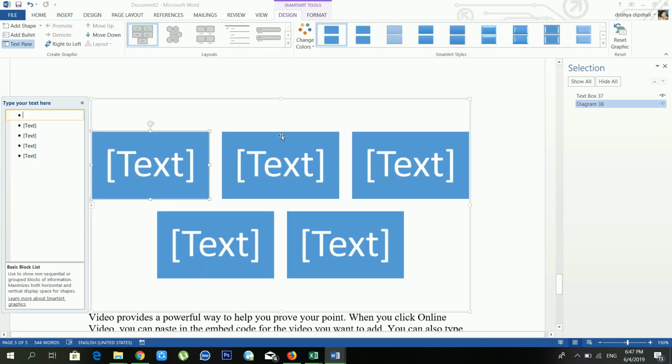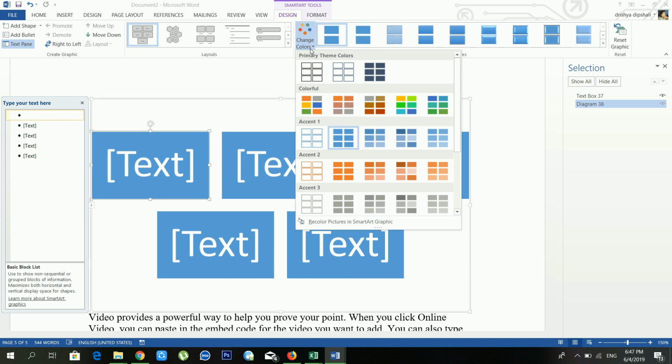And when you click inside the SmartArt, then the SmartArt Tools will open in the menu bar. From this there are two options available. One is Design, another is Format. From Design you can give unique styles to your SmartArt. From Change Colors you can give a color also. Okay, there are lots of styles available.